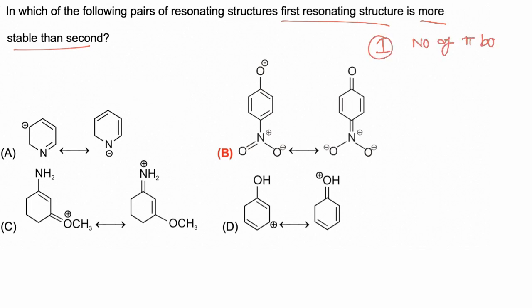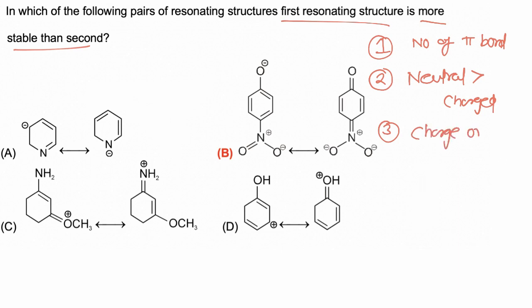Any resonating structure having more pi bonds will have more atoms with complete octet, and so it is comparatively more stable. Then if one structure is neutral and the other is charged, neutral is always more stable than charged.